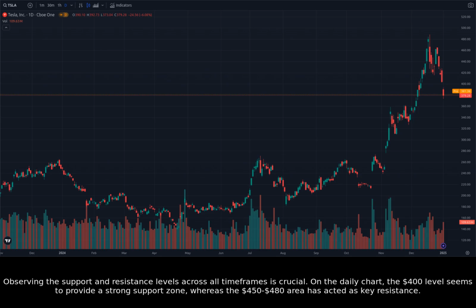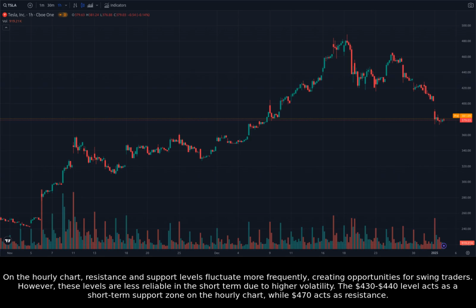On the daily chart, the $400 level seems to provide a strong support zone, whereas the $450 to $480 area has acted as key resistance. On the hourly chart, resistance and support levels fluctuate more frequently, creating opportunities for swing traders. However, these levels are less reliable in the short term due to higher volatility.